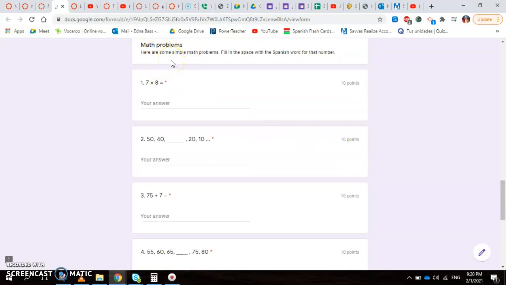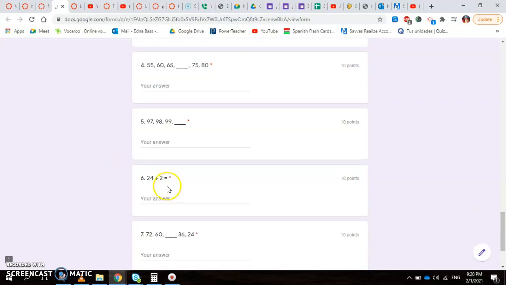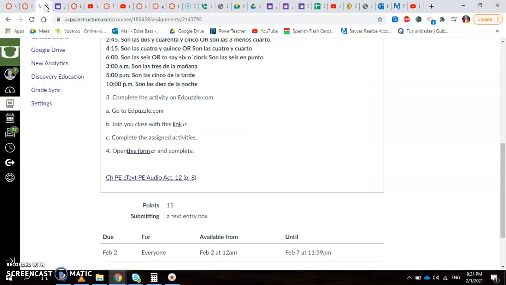These are simple math problems. This one is multiplication. This is a sequence. You are familiar with sequences because you work on Spanish.com with that. This is an addition, another sequence, division. I think there's another sequence, and that's it. And you submit this. You submit the form. That is all you have for today.